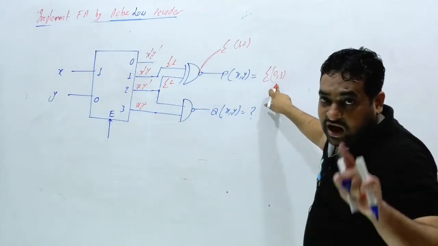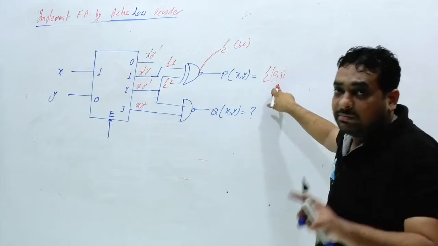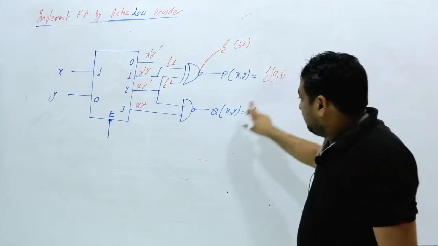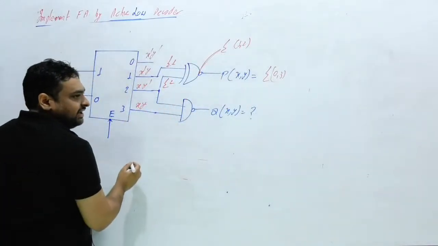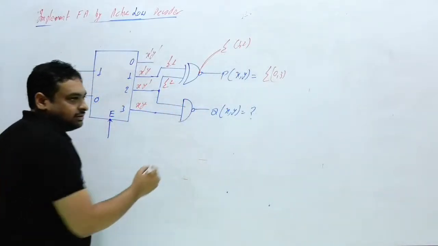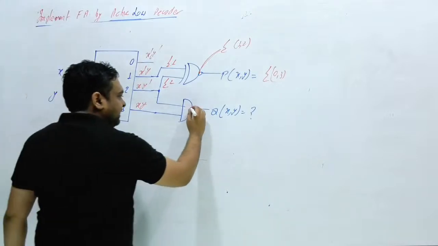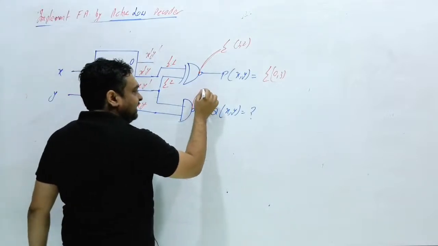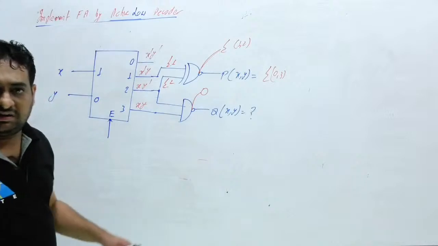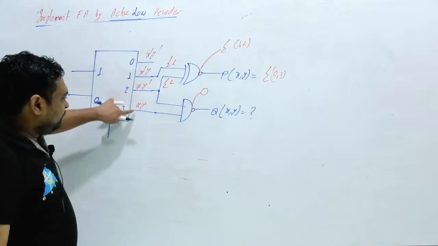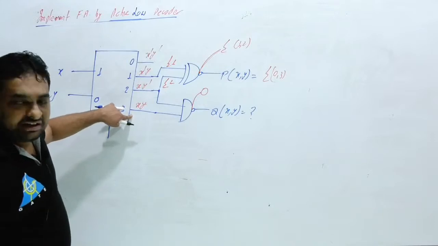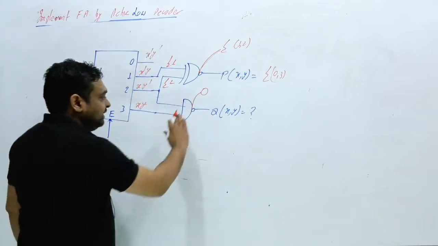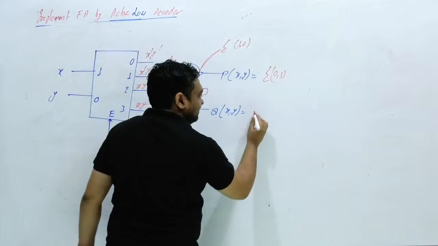Try to solve. We already studied how to process min terms by any logic gate. And here what will you get? This is nothing but min term 2 and min term 3, and this is 2 and 3. Which term is common? Here you will get nothing. Everything is 0. If you pass min term 2 and min term 3 through the AND gate, you will get nothing. Then you will get everything here after the inversion. Then what will be the answer here? 1.